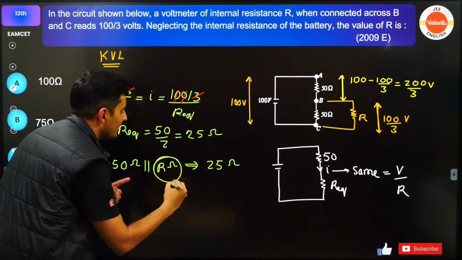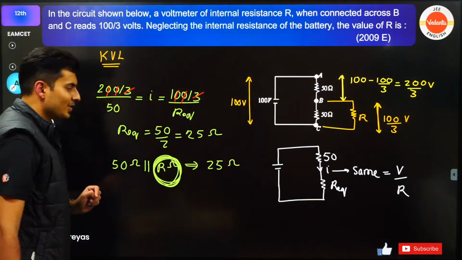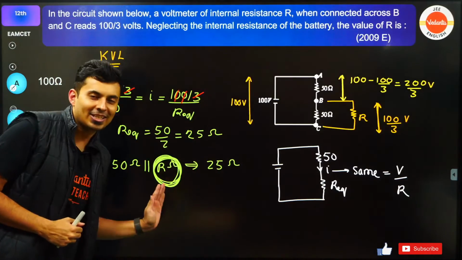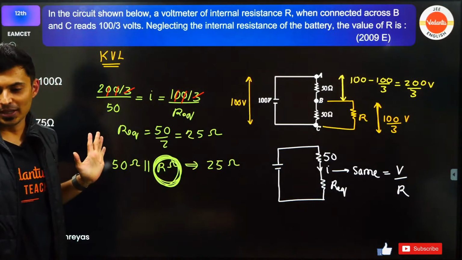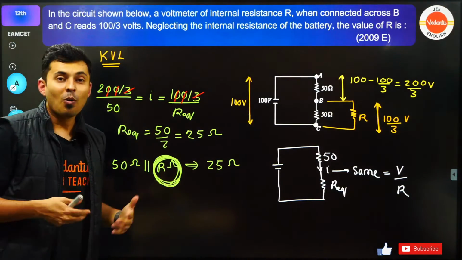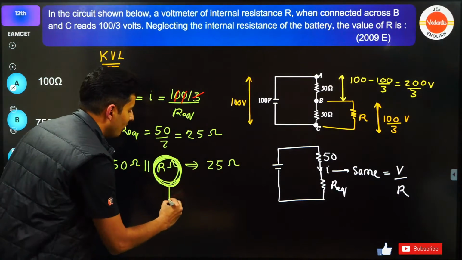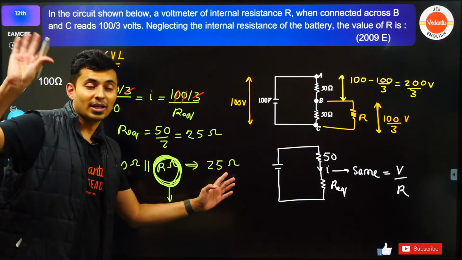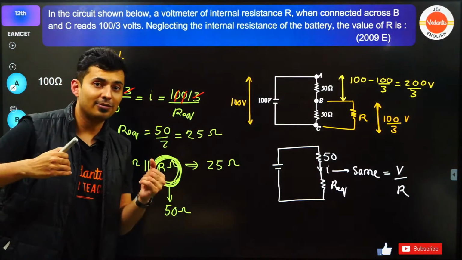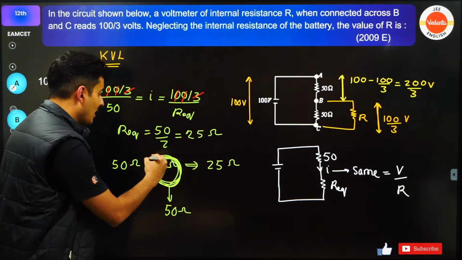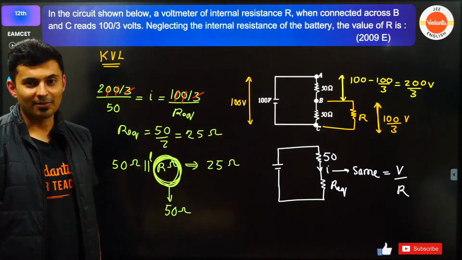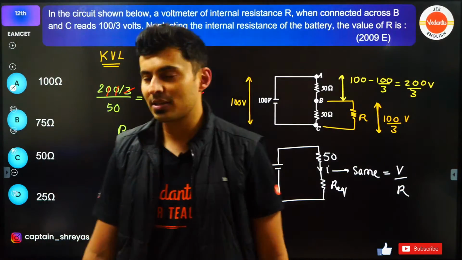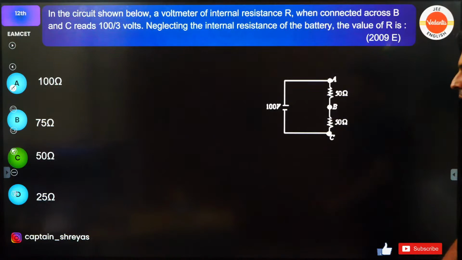So what is this going to be? 50 ohms with which resistance gives you 25? Directly you can do it. What is that value of the resistance? Obviously that will also be 50 ohms. Don't add. 50 and 50 is not 100. 50 and 50 will be half because it's parallel. Be careful. It's parallel, so it becomes half. So hence the unknown resistance should be 50 ohms. Let's check it out. Yes, it is.